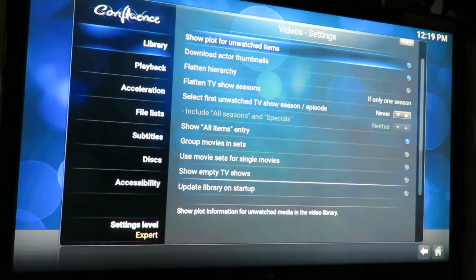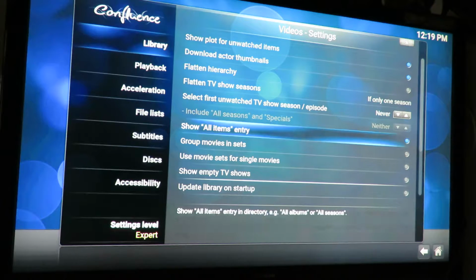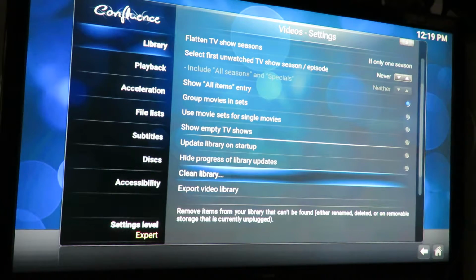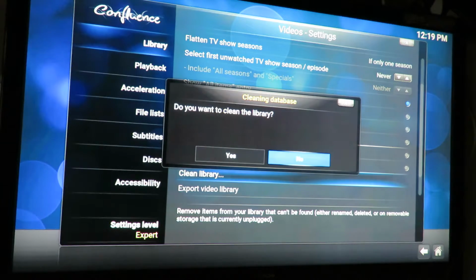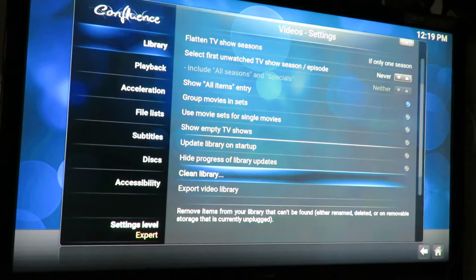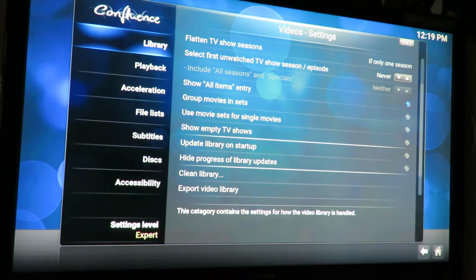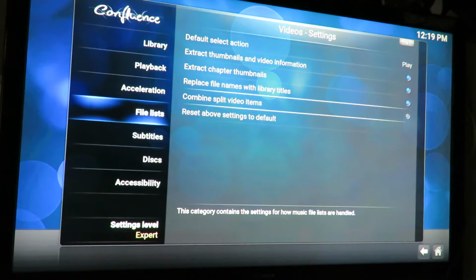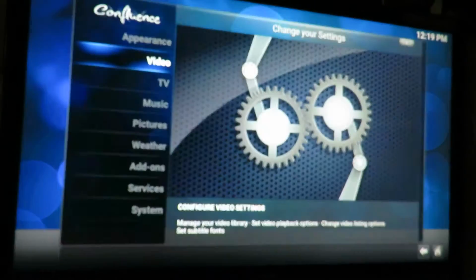library, go right and come down. Where you see clean library there, click onto it. Clean library, yes. So all the shit goes as well. Mine's just been done, so there's nothing in it. Go left, and I think that's it. Oh, yeah. Back out to that one.